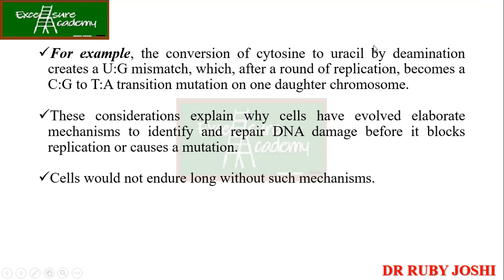These considerations explain why cells have evolved elaborate mechanisms to identify and repair DNA damage before it blocks replication or causes a mutation. ठीक है? Cells would not endure long without such mechanisms. ये तो सही है भाई. अगर इतना सारा DNA replication errors हो गया, बहुत सारी mutations हो गईं, if these are not being repaired, तो क्या होगा? एक सेल के लिए handle करना बहुत मुश्किल हो जाएगा इतने सारे mutations. ठीक है?